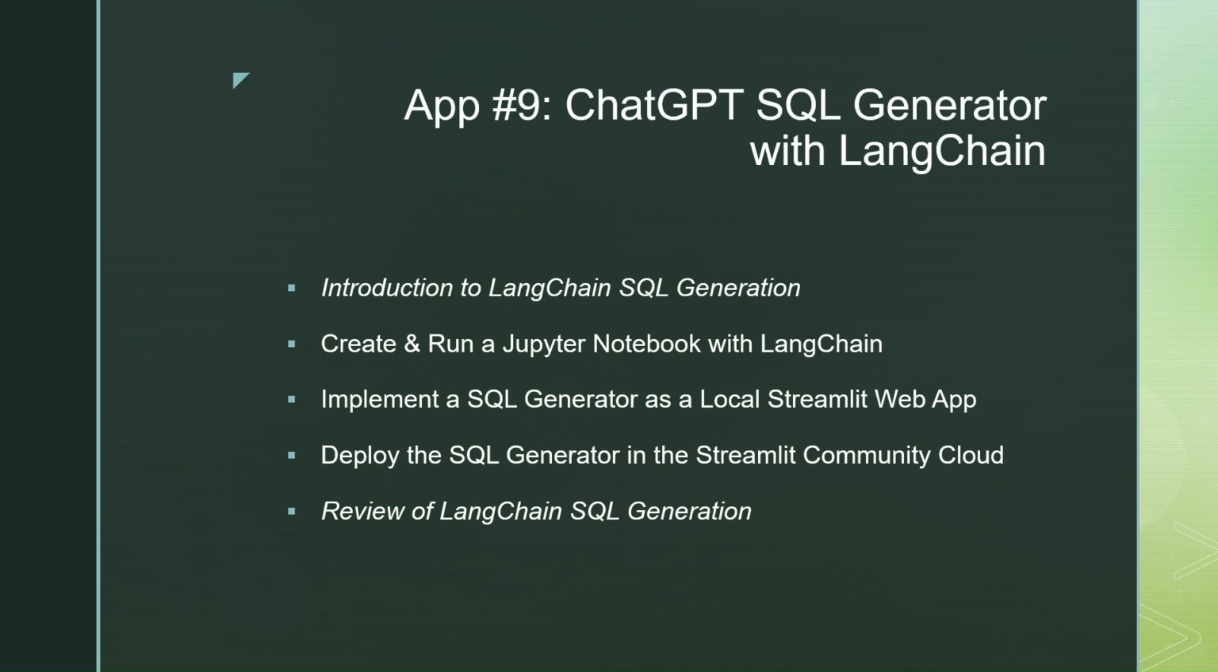LangChain is a Python library that encapsulates an open source framework that helps us develop LLM applications faster. ChatGPT is such an LLM. So we started by experimenting in a Jupyter notebook with LangChain. Then we implemented basically the same sequence in a separate local Streamlit web application that we later deployed in the Streamlit Community Cloud.